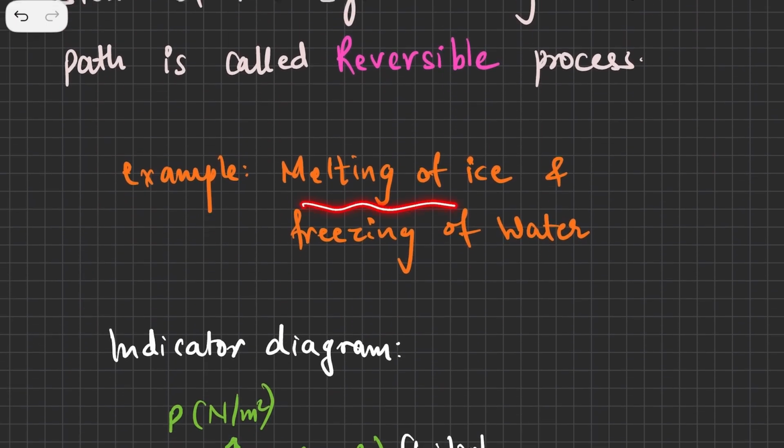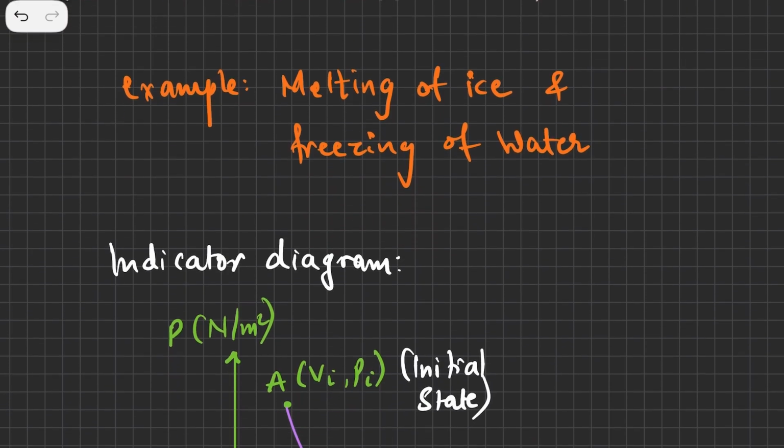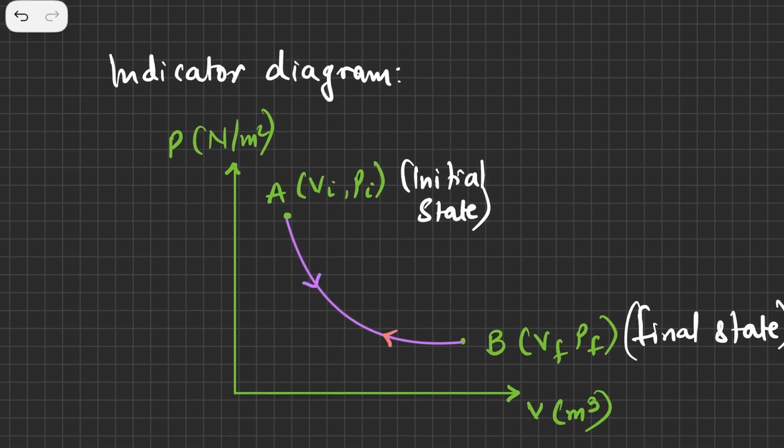The example is melting of ice. If you place ice on a table, after some time it is going to melt. And freezing of water: if you freeze that water, you will go back to its original state. So this is what a reversible process looks like.